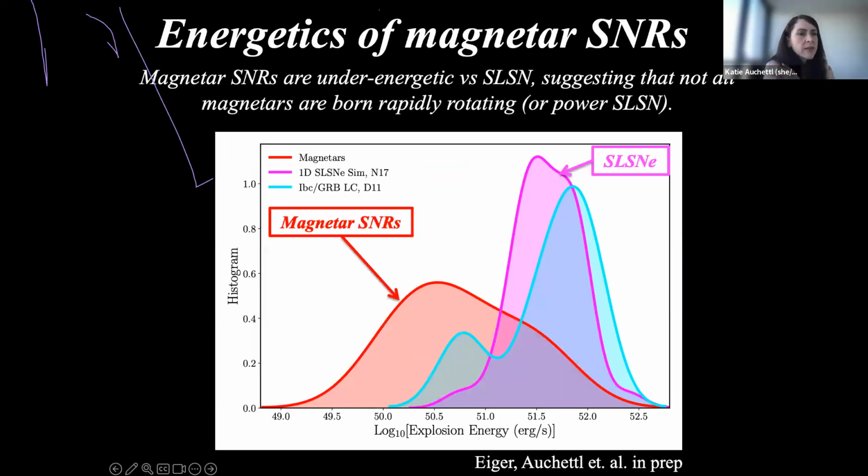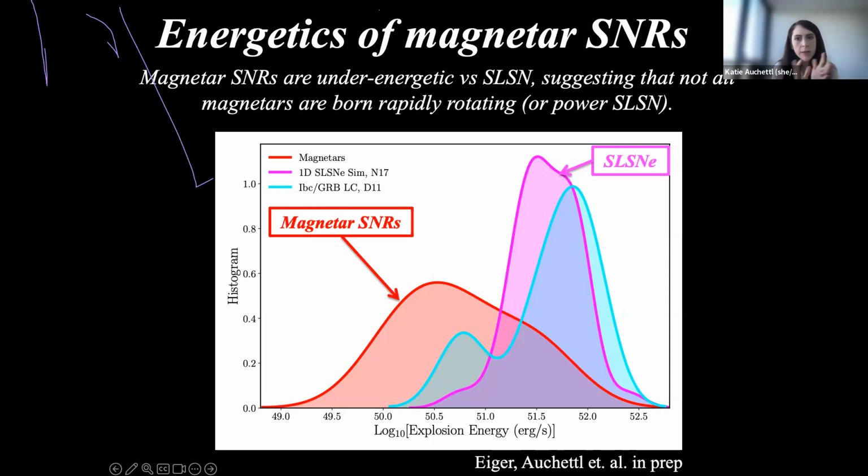And so what we seem to suggest is that when we compare them to superluminous supernovae or GRBs, which are thought to harbor these magnetars or seem to power these light curves, our supernova remnant study suggests that they're actually under-energetic compared to what we find from magnetar-powered supernova transients.